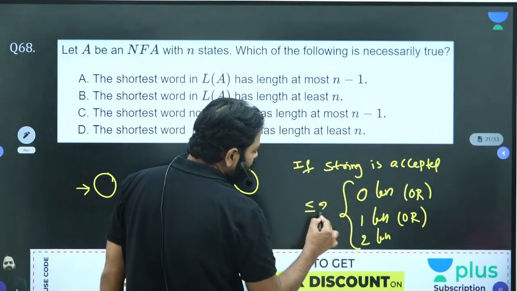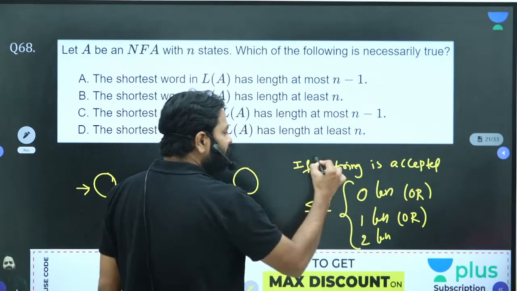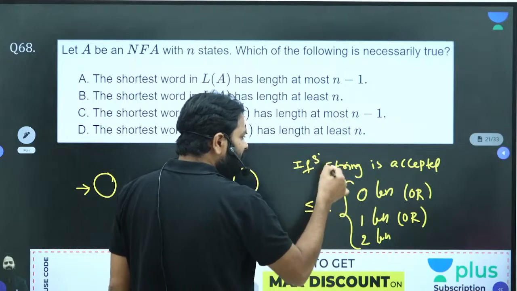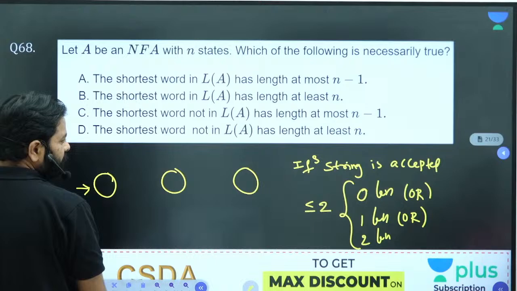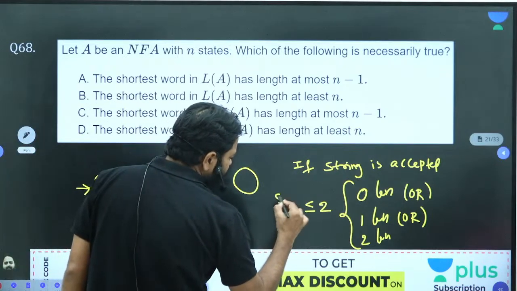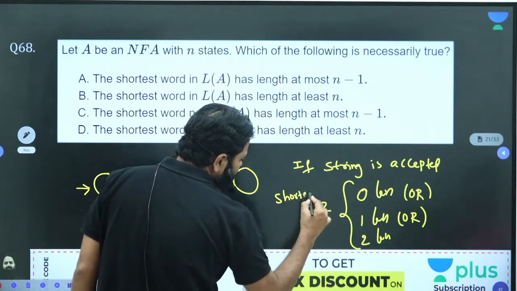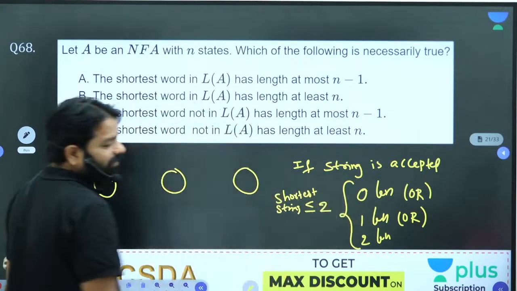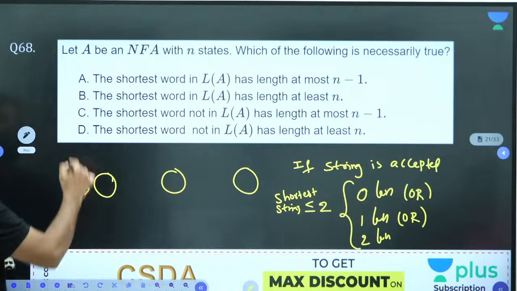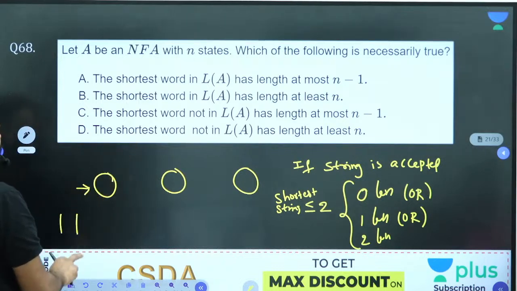If the string is accepted, the shortest string, definitely it has to be one of them. So option A is right. The remaining we cannot guarantee.